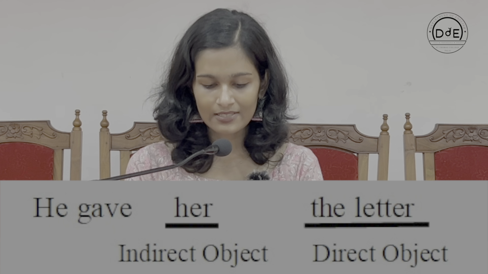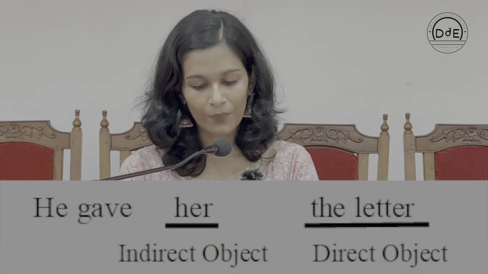Ditransitive verbs take both a direct object and an indirect object. For example, consider the statement, he gave her the letter. The letter is the direct object here, that is, it is the letter that he gave, and her is the indirect object here because she is the person to whom he gave the letter.